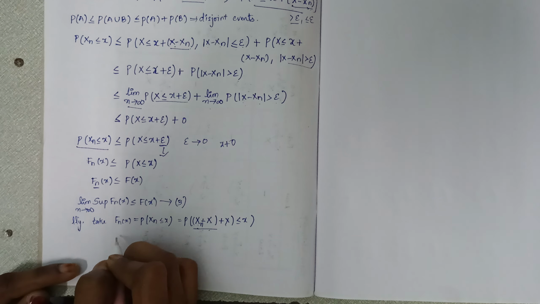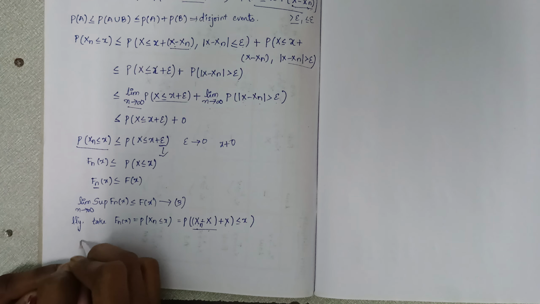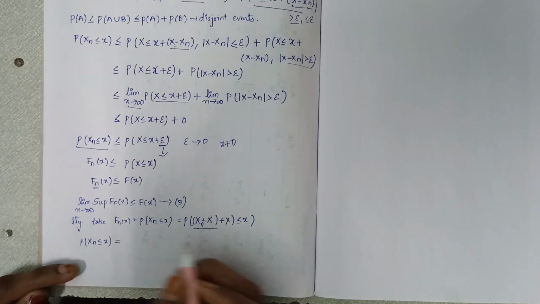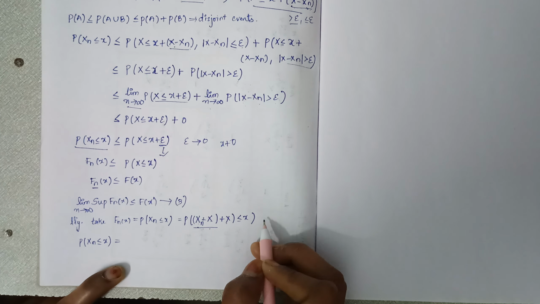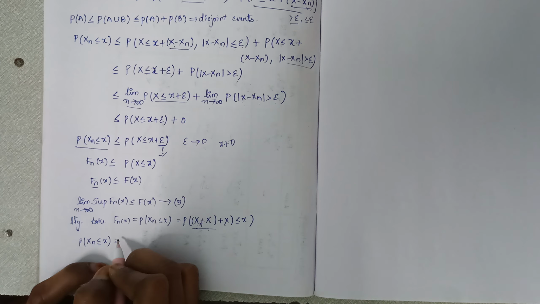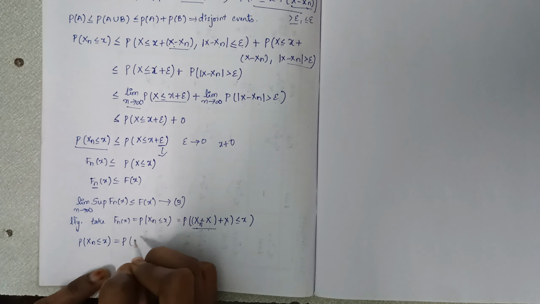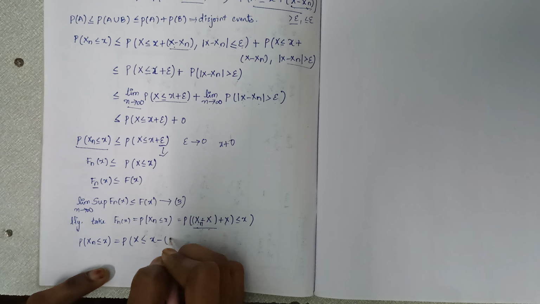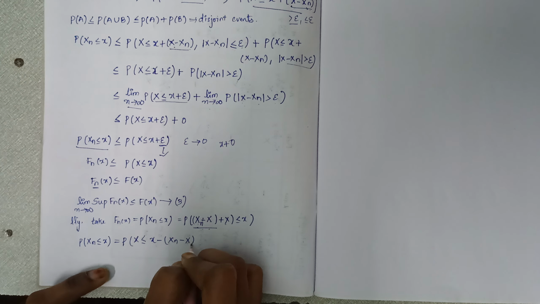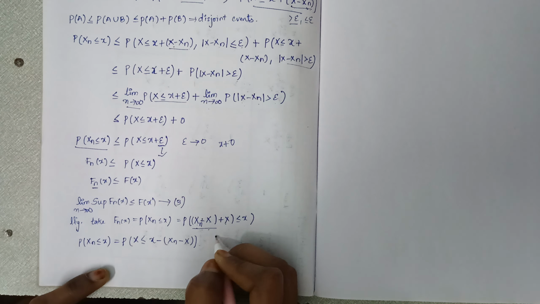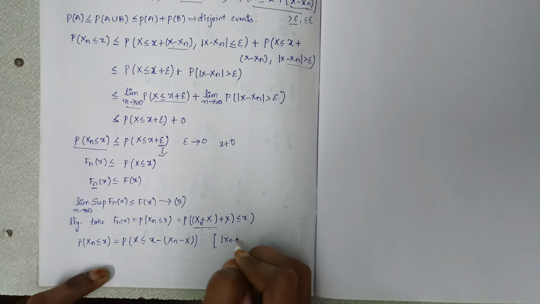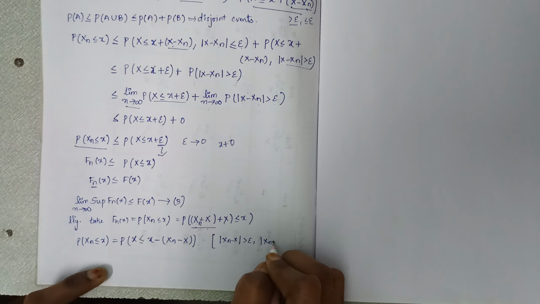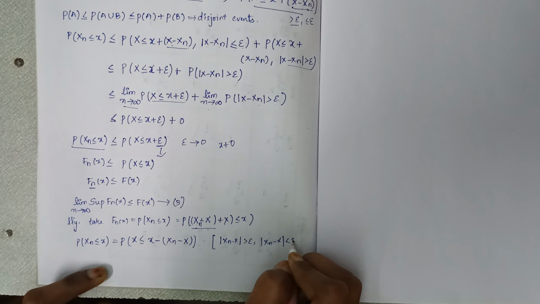So probability of Xn less than or equals to x, if I take this total to the RHS, then I get probability of X less than or equals to x minus (Xn minus X). So I am considering here mod Xn minus X greater than epsilon, and mod Xn minus X less than or equals to epsilon.